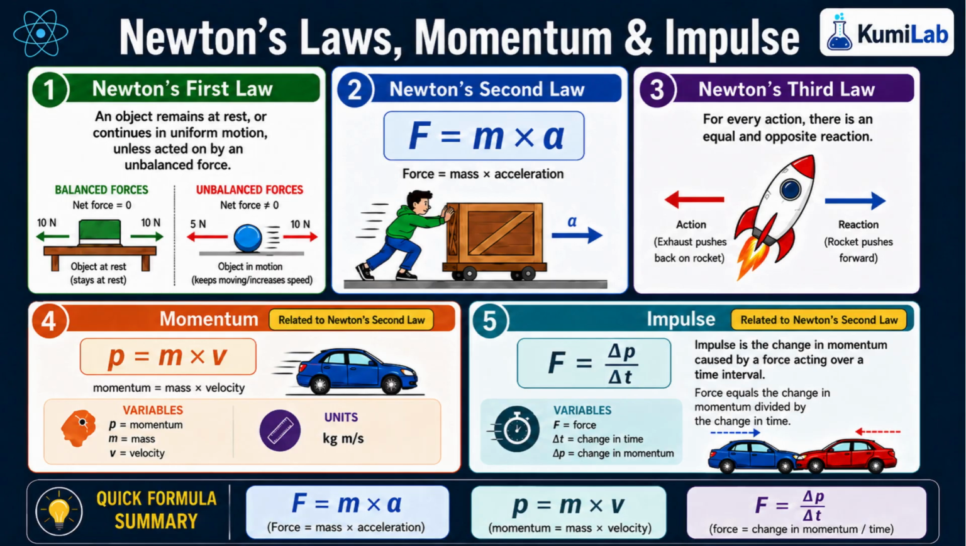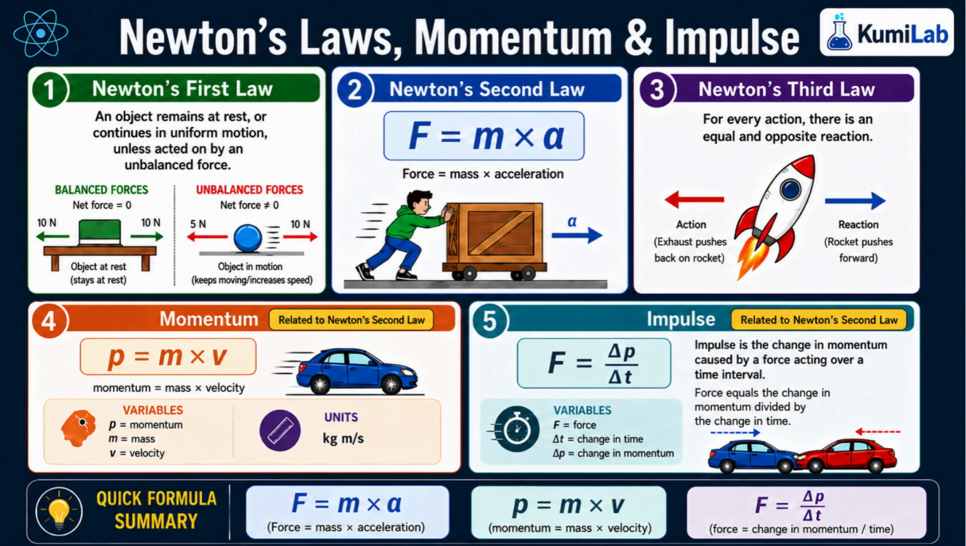Objects keep their state unless a force causes them to accelerate. Second law: force equals mass times acceleration. F equals m times a, the key equation. Forces come in pairs, equal and opposite, acting everywhere.